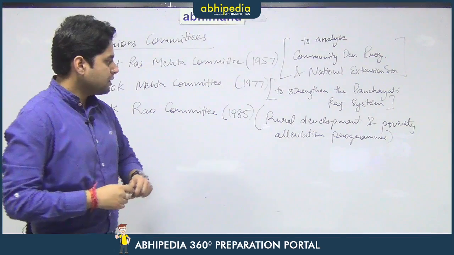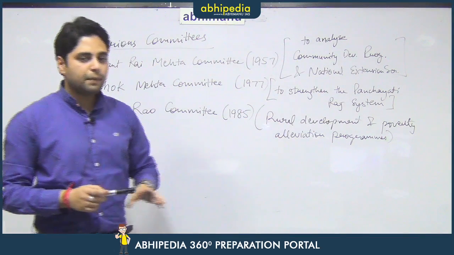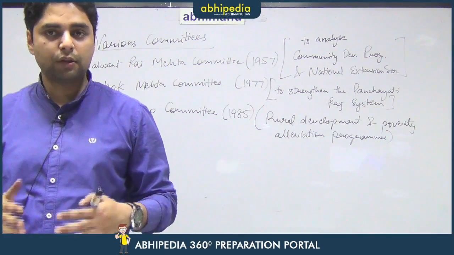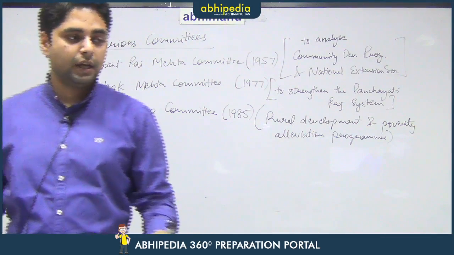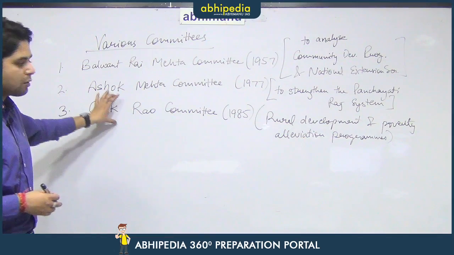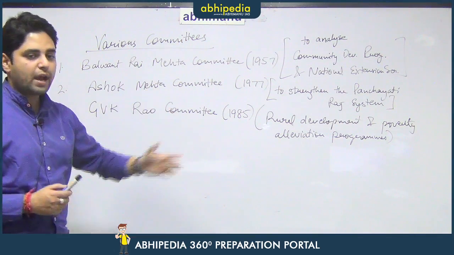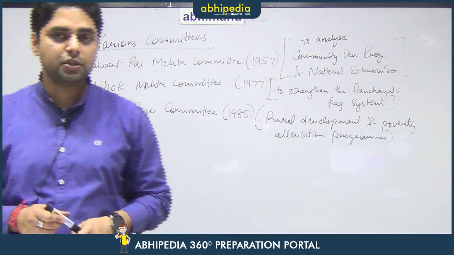Now, rural development here simply means that rural development could be done by democratic decentralization. That means the village heads or the village committees were to be granted powers, and to review their working, the G.V.K. Rao Committee was constituted. However, just like the earlier committees, no action was taken on this committee's recommendations as well.